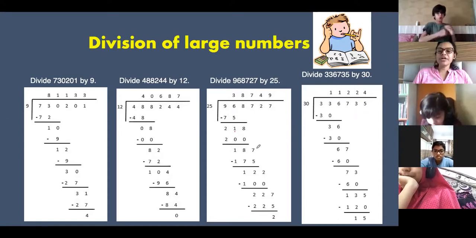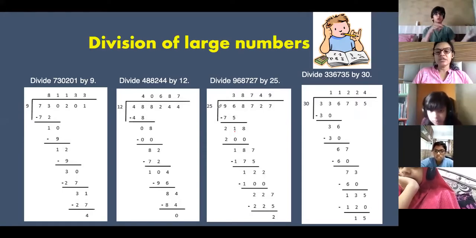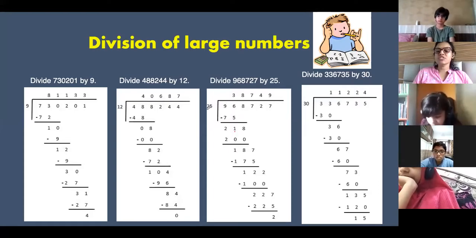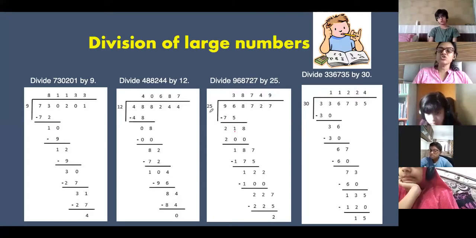Okay, one more technique is there. If you don't know the table of this number, then what do we do? You just check. See, this is 9. So first check the first digit and check this digit. 2 4s are 8 and here 9 is there. So you can try 25 4s are. If you are getting greater than 96, check 25 3s are and you will get 75. Understood?